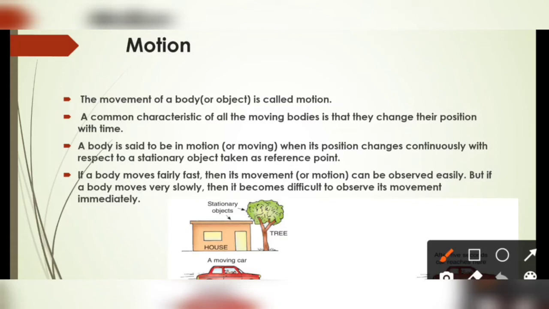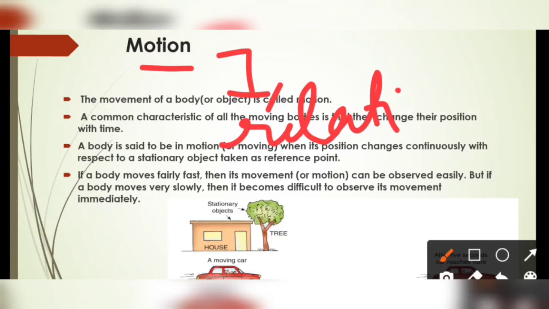It seems to the passengers of both trains that the trains are at rest, because they are moving with the same velocity. Since the position of neither changes with respect to the other, we can say that we always need a reference point to describe whether an object is in motion or not. So motion is a relative term.